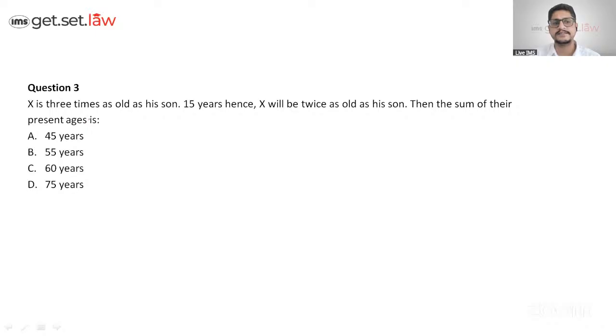It says X is 3 times as old as his son. 15 years hence, X will be twice as old as his son. Then the sum of their present ages is what? Come on, will it be A, B, C, D? Come on, you need to tell me the answer fast.